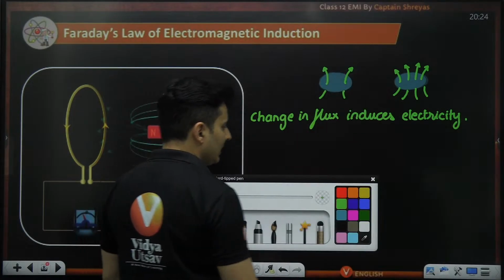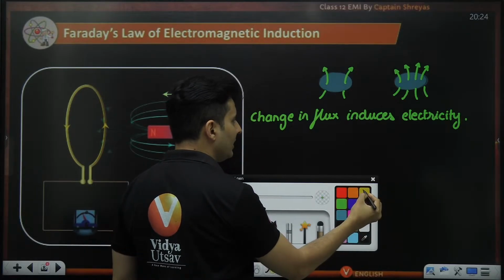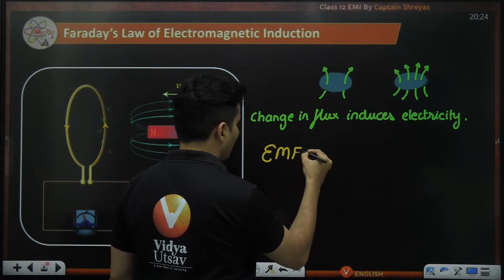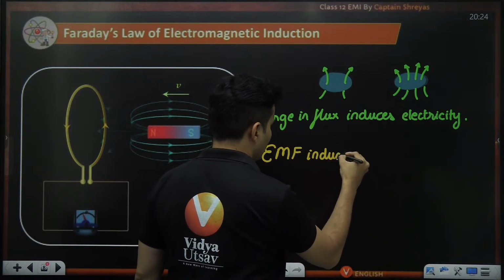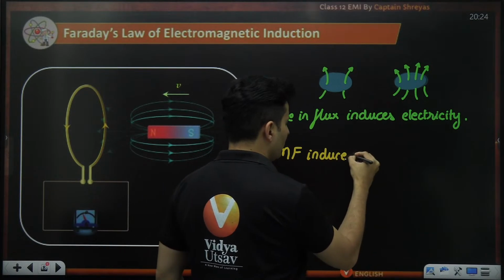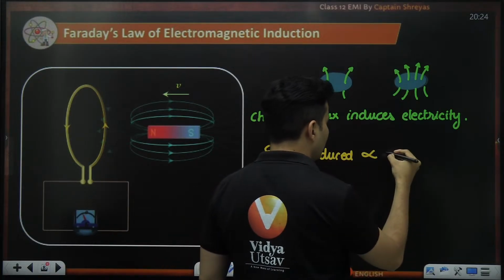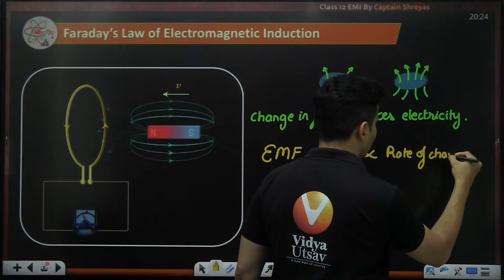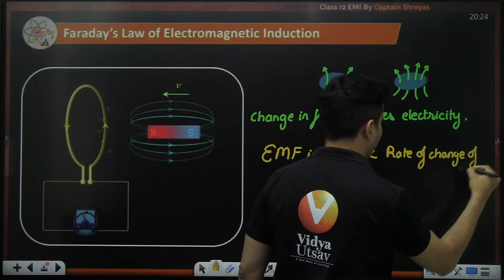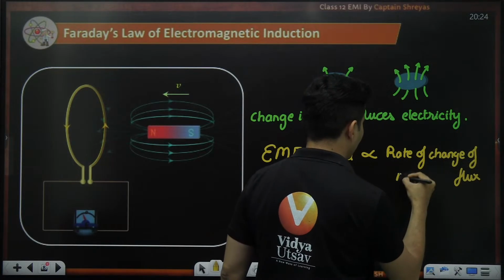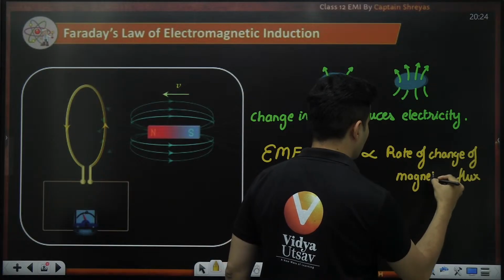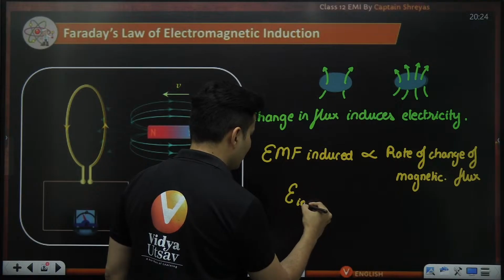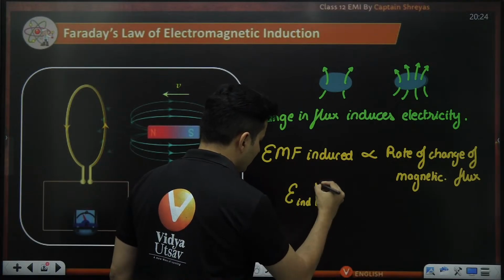And he saw that the EMF which is induced, okay, this is very, very important, the EMF which is induced is directly proportional to the rate of change of the magnetic flux. The EMF induced symbol is E with subscript IND. I'm mainly interested in the magnitude.